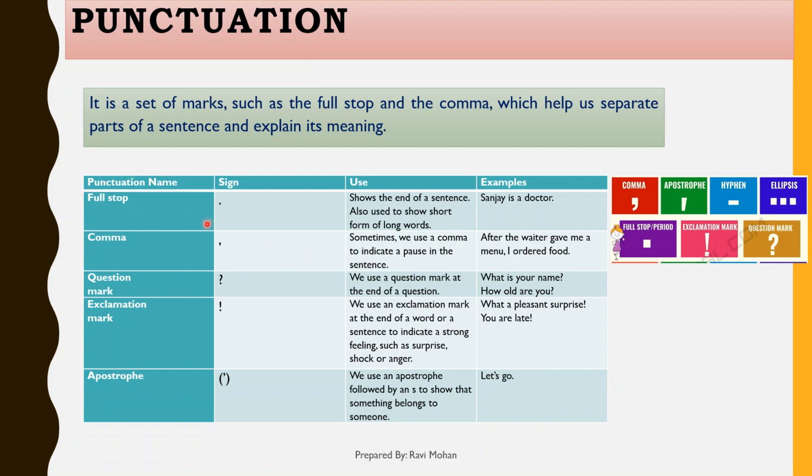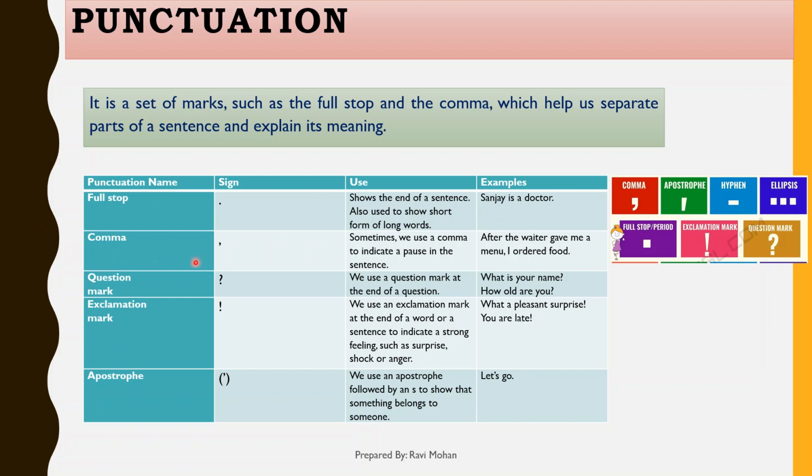First is the full stop. Here is the sign of the full stop. It shows the end of a sentence. It is also used to show the short form of long words. It is always used at the end of a sentence. Plus it can also be used to represent omitted words by putting three dots just like this. And it is also used with title names like Dr., Mr., Mrs. Example, Sanjay is a doctor.